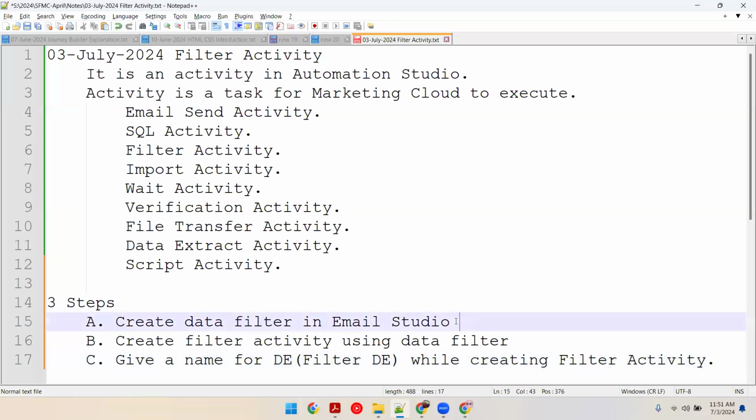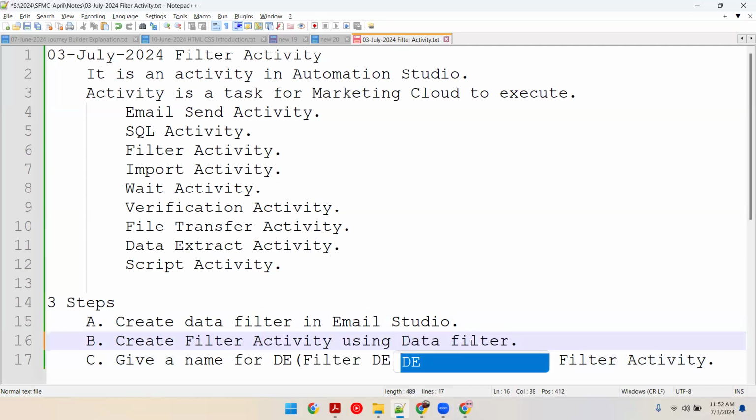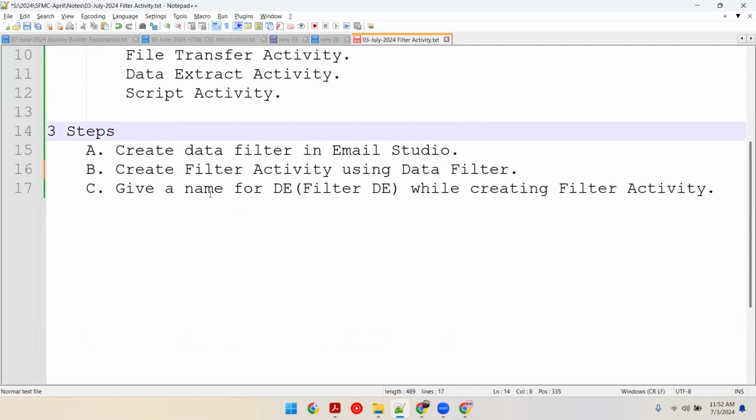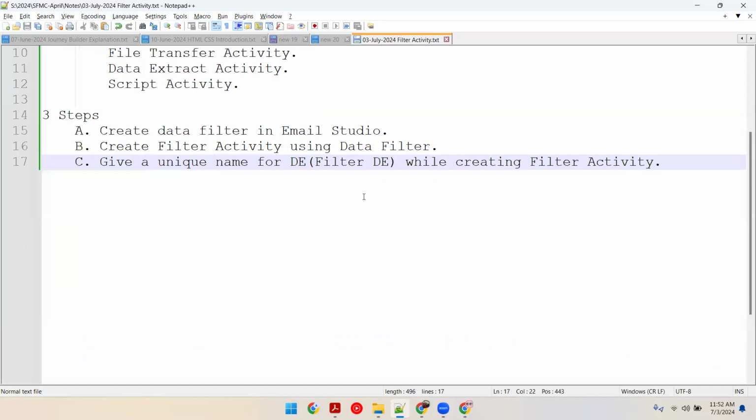So first step, you have to create a data filter. Second step, you need to create a filter activity using the data filter from step one. Third step, you have to give a unique name for the filter while creating the filter activity.